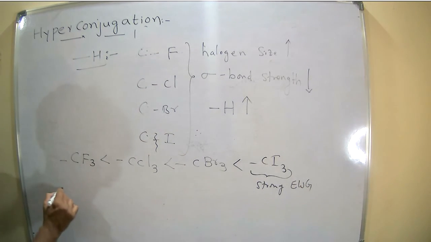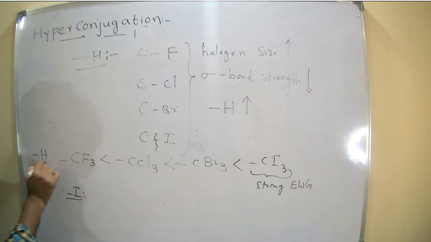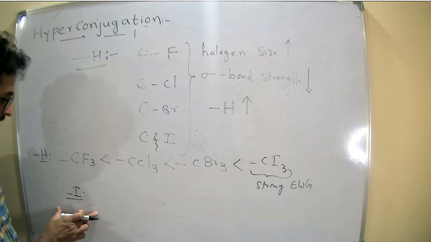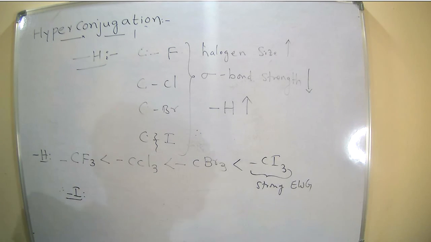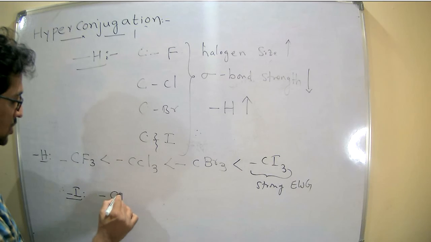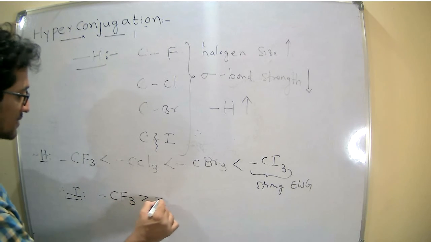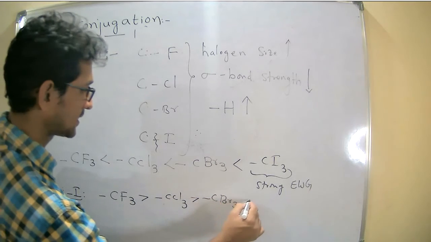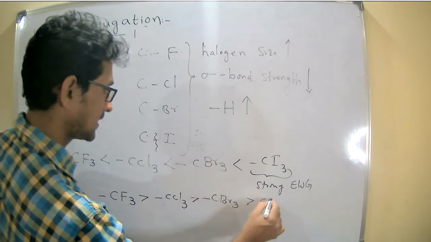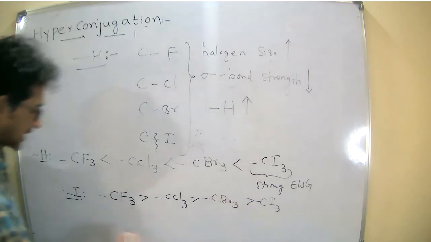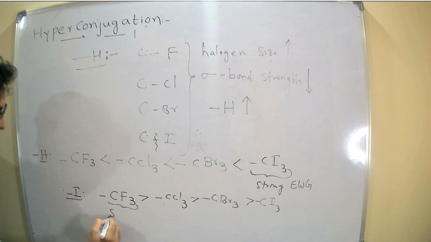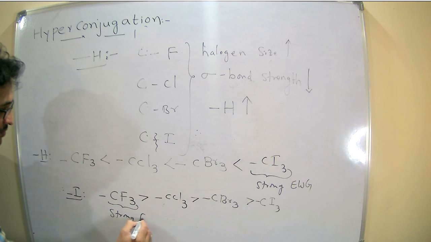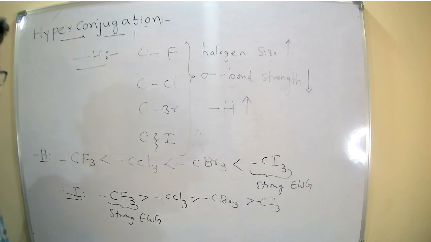Right. This is minus hyperconjugation effect. Now, minus inductive effect. According to minus inductive effect, which is the stronger electron withdrawing group? CF3, CCl3, CBr3, CI3. According to hyperconjugation, CI3 is the strong electron withdrawing group.